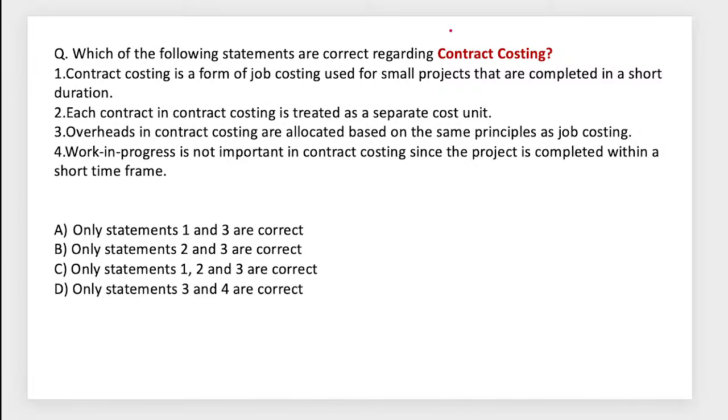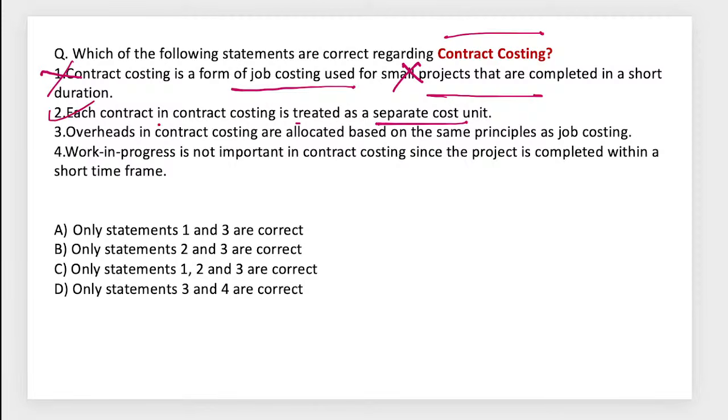So, contract costing, which is like for highway or any long-term project and all, you remember? Contract costing is a form of job costing used for a bigger project, like the film industry and all. I gave you an example of that. Each contract in contract costing is treated as a separate cost unit.